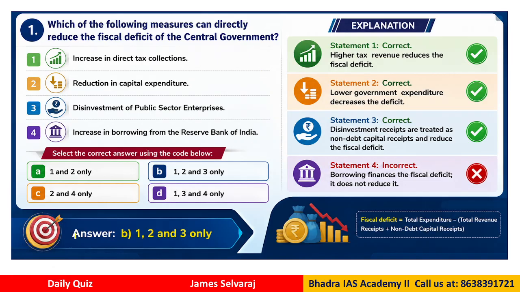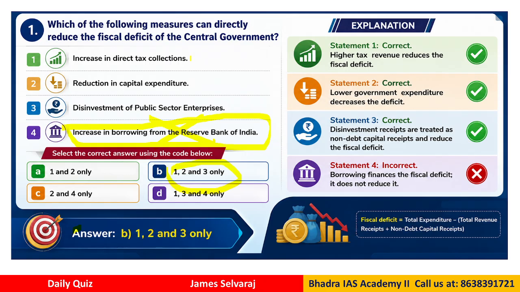So the correct answer for this question will be option B, 1, 2 and 3. They are the correct which can directly reduce. Now what about statement number 4? Why is it wrong? It says increase in borrowing from Reserve Bank of India. Now when you borrow money from the Reserve Bank of India, it does not reduce your deficit. It only gives you the money to cover the deficit, right? So it does not reduce your deficit. So it has nothing to do with reducing fiscal deficit.